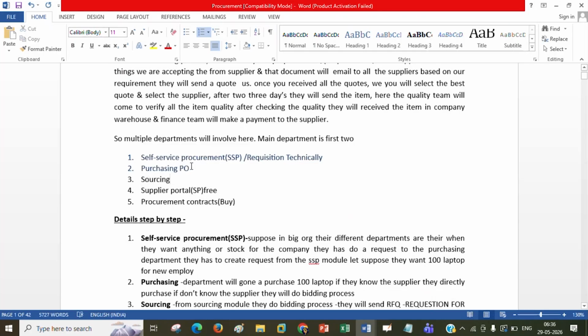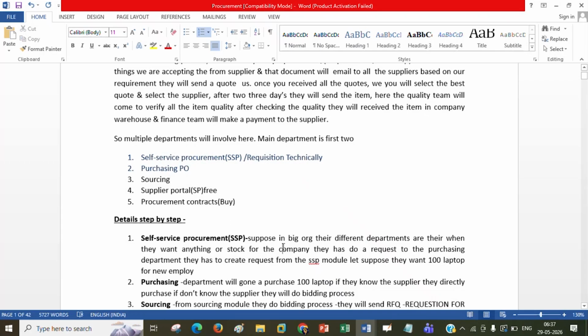Okay. Then purchasing, that means this is purely just for orders. Now here, for example, they need 100 laptops, but they don't know about the supplier and all, right? They are not sure. Maybe there is no approved supplier list available or no particular supplier available to purchase this item. Then who will be responsible to provide the information? This sourcing department. Got it?